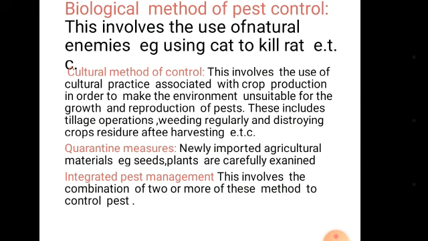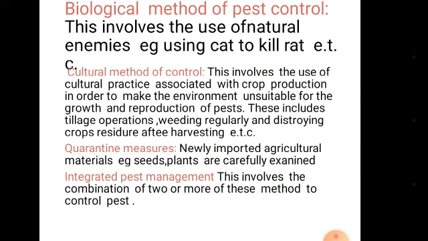Good sanitation. This is used to break the life cycle of insect pests as well as to starve them to death. Burning of crop residues can reduce stem borers and some other insect pests in our farm.